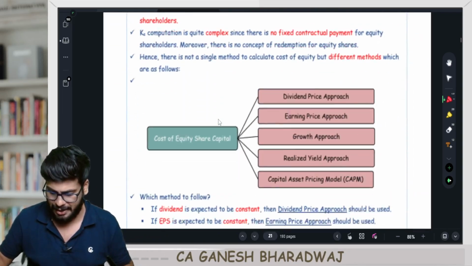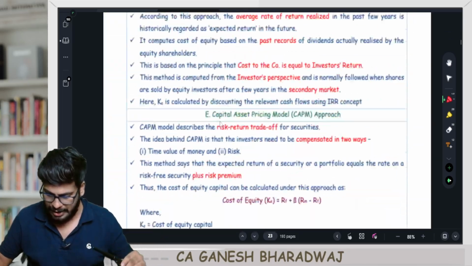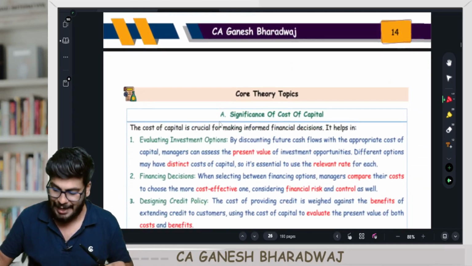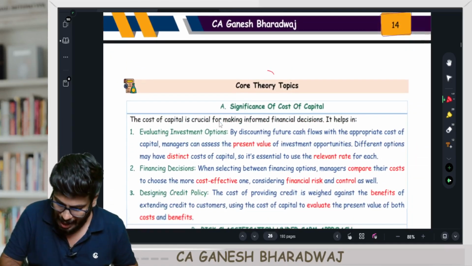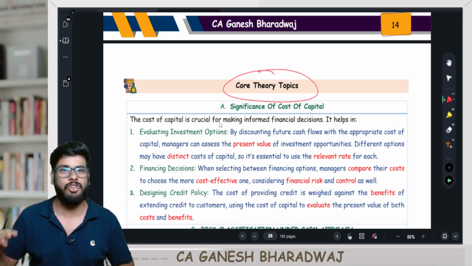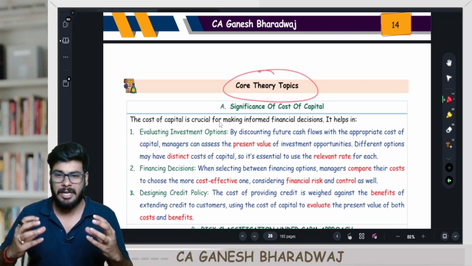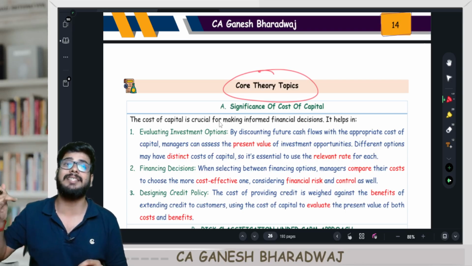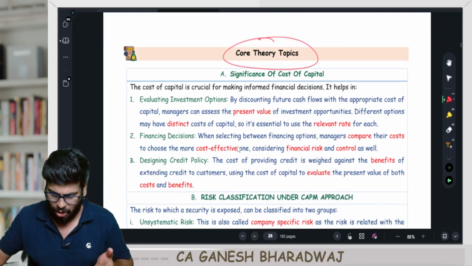And the best part is that all these concepts are mentioned here. And finally, at the end of the chapter, I have added a segment called core theory topics. These topics are not conceptual topics, but in case it can get tested, it can only get tested under the theory segment separately. This also I have mentioned.